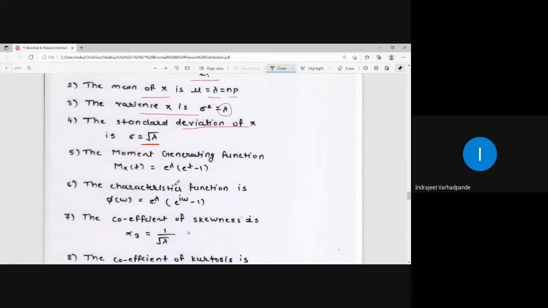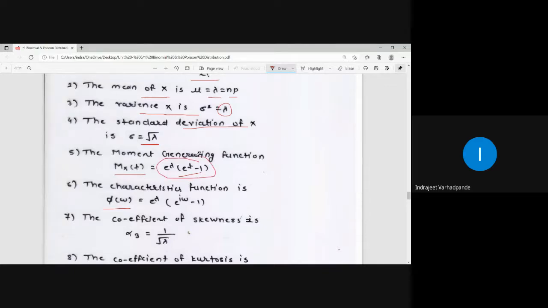The moment generating function for this random variable X, which is Poisson distributed, is M_X of t, which is e to the power lambda into (e to the power t minus 1). The characteristic function is phi_X of w, obtained by replacing t by iw in the moment generating function.